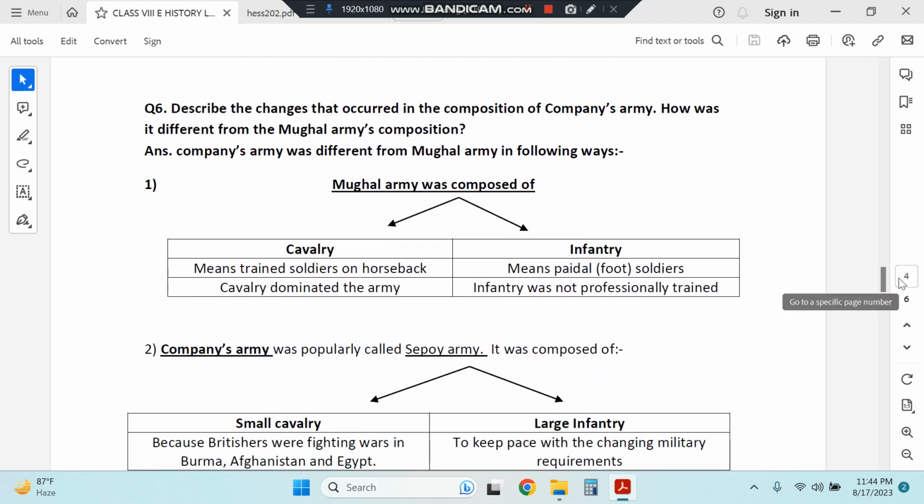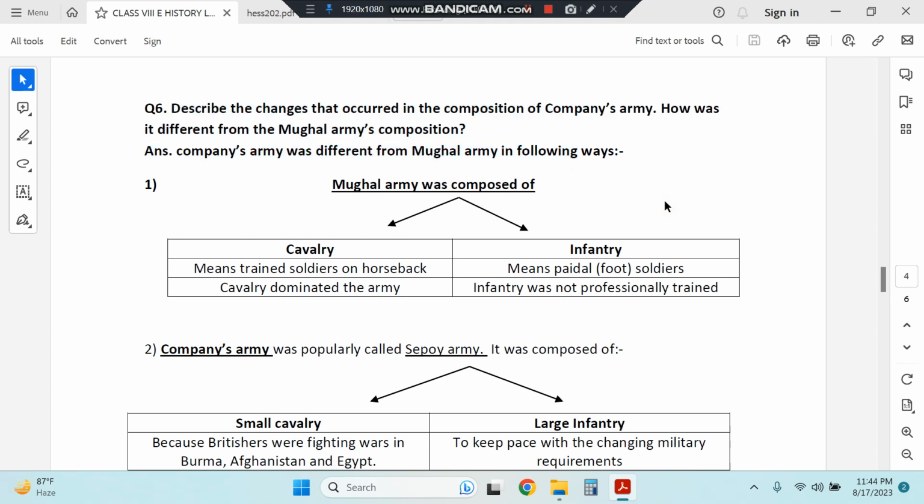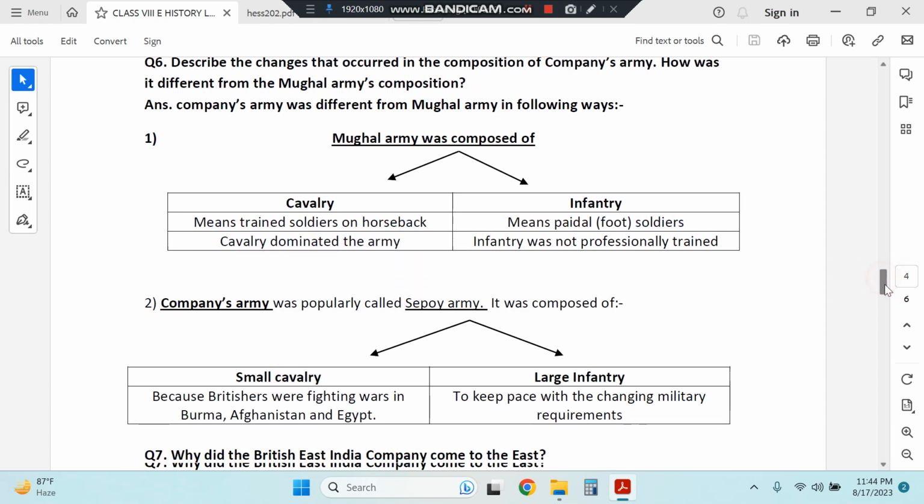The next question: describe the changes that occurred in the composition of the company's army. How was it different from the Mughal army? The Mughal army was composed of cavalry, that means ghudsawar, and infantry, that means foot soldiers. Within the Mughal army, cavalry dominated the army. Infantry was not professionally trained.